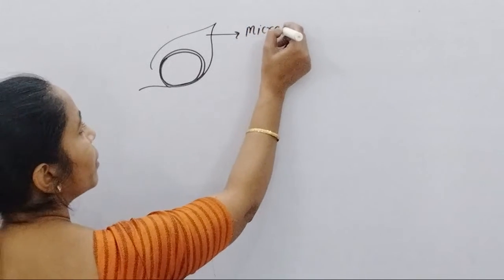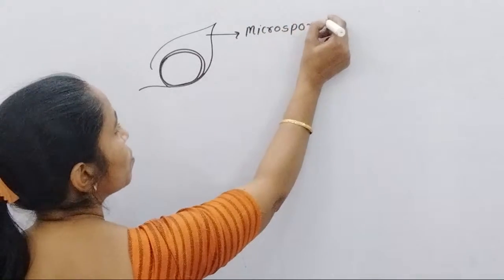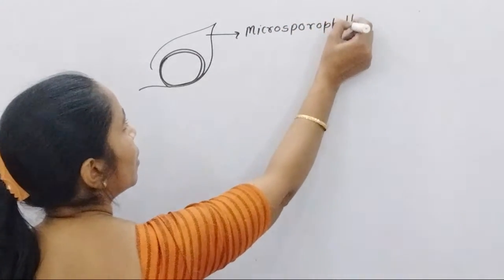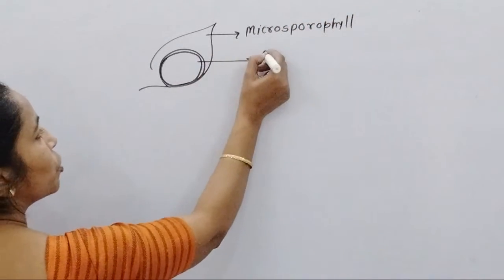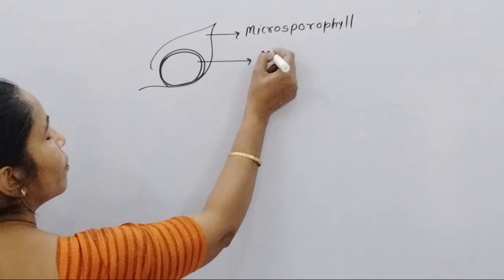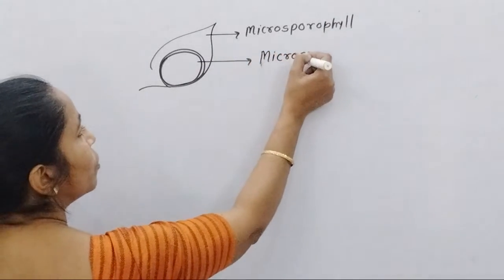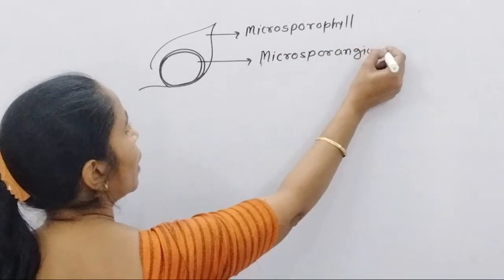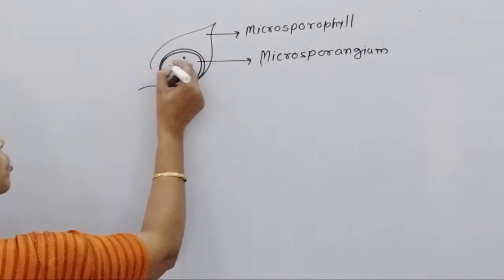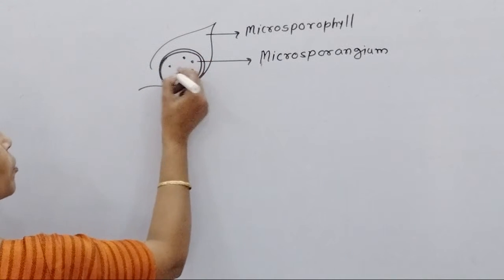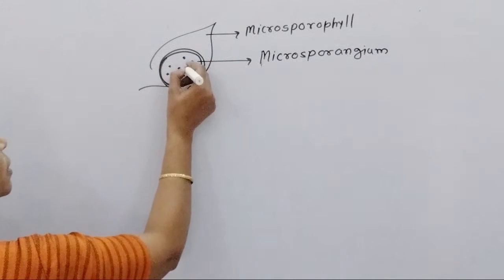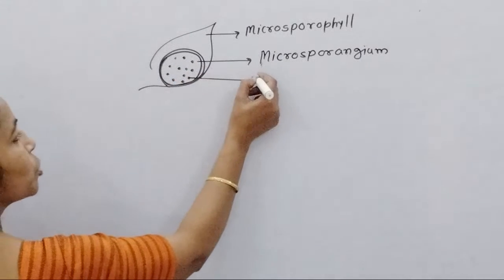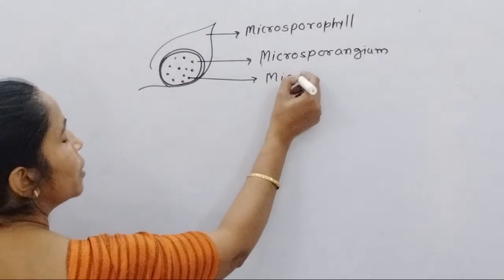The microsporophyll shows the development of microsporangium, and in the microsporangium, by the process of meiosis, haploid microspores are produced.